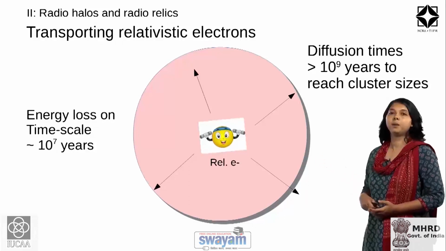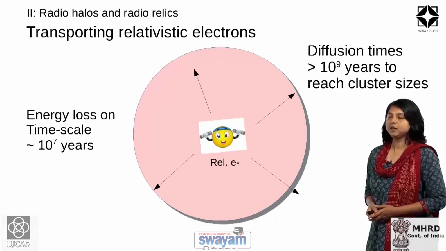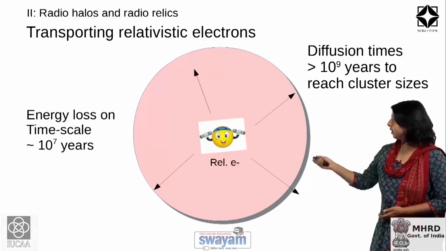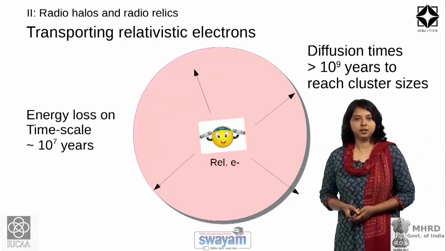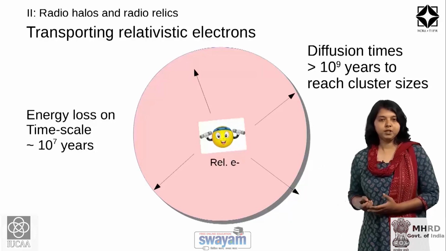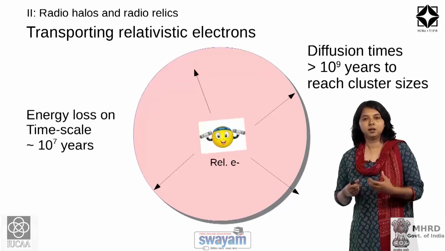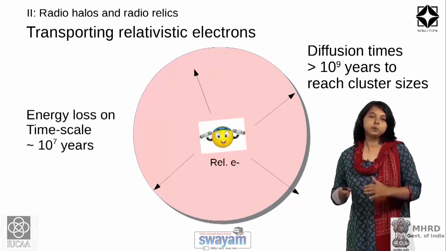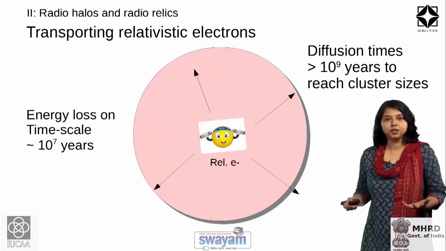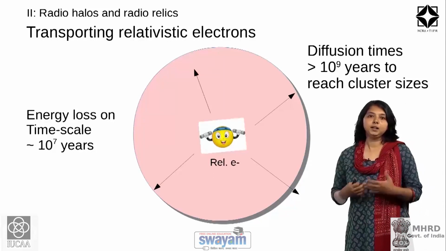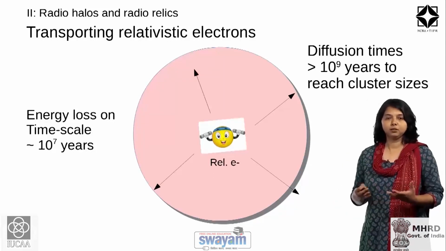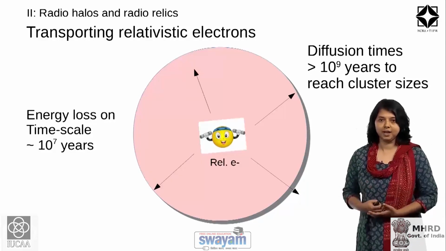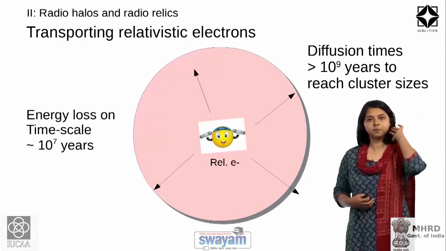Let us look at the physics of transporting relativistic electrons from the cluster core to cluster outskirts. In this schematic, the circle represents the size of a cluster, and at the center is this energetic relativistic electron, which is created in the jets of radio galaxies. It is emitting synchrotron emission, and it is losing energy on a time scale of the order of 10^7 years, which is the typical synchrotron lifetime of relativistic electrons.